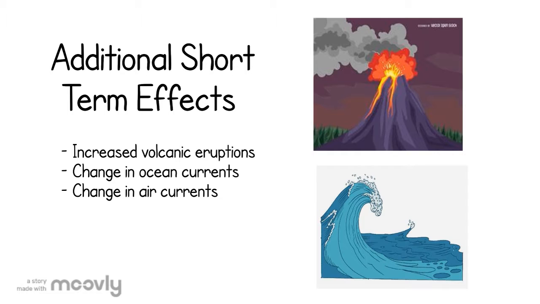Additionally, this will cause a change in ocean and air currents. Ocean currents, which are formed or caused by winds, can affect the climate of nearby islands or countries, bringing strong winds. Air currents, which are caused by temperature change, affect the quality of air.